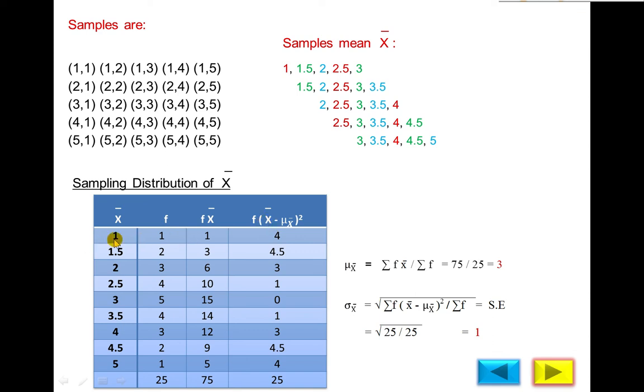First x bar 1, mu x bar 3, 1 minus 3 is minus 2, squared is 4, 4 into f, f is 1, gives 4. Second value of x bar, 1.5 minus 3 is equal to minus 1.5, squared is 2.25, multiplied by frequency 2 gives 4.5. Same for all, calculate each term, and then the sum of the values is 25, and the numerator 25 divided by 25 will be equal to 1. Standard error is 1.